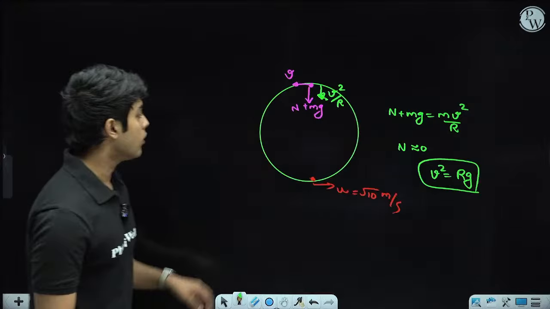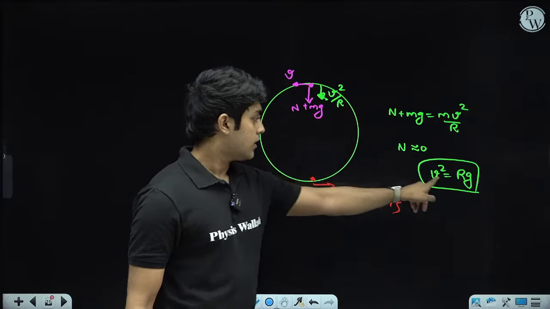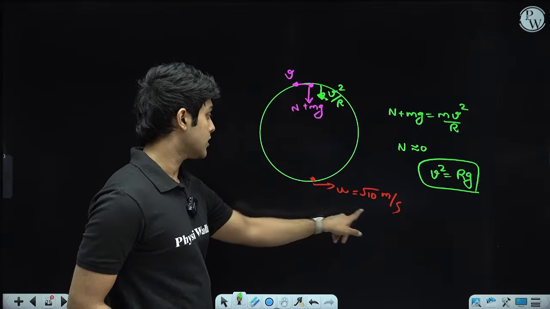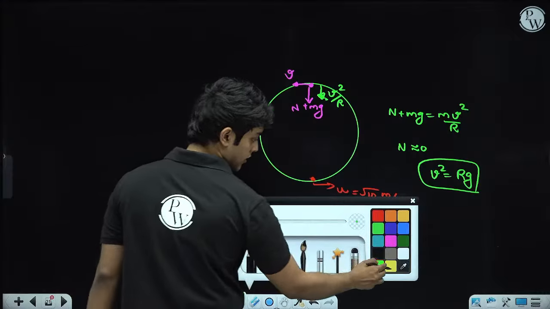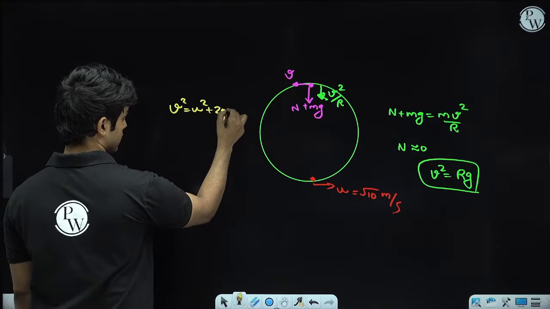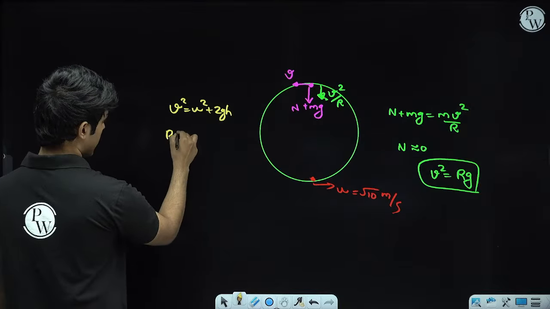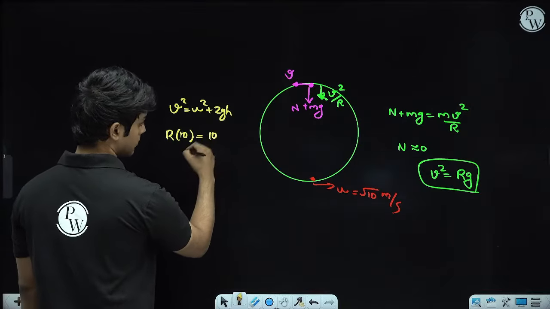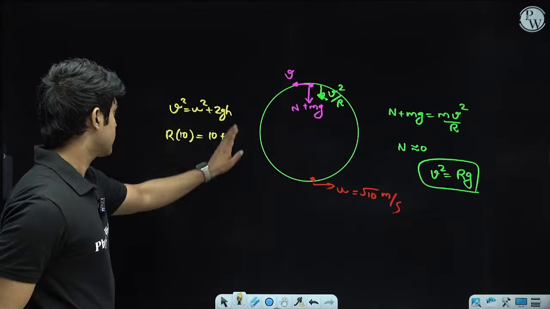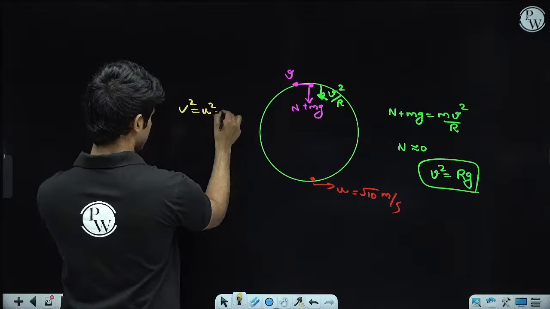So if the ball barely completes the circular motion, then the velocity at the top point is square root of rg. Now we know velocity at the top and at the bottom, so we can use energy conservation. The equation is v square equals u square minus 2gh.